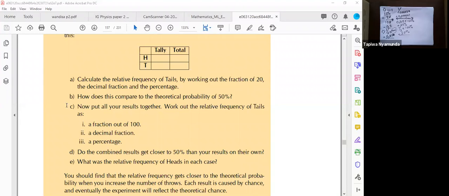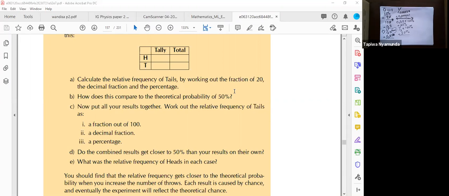Okay, so let's move on to part B. Part B says, how does this compare to the theoretical probability of 50%? 50% is what we would expect theoretically. But remember, guys, this is a random event. The chances of each event happening is random. It doesn't depend on the previous event.